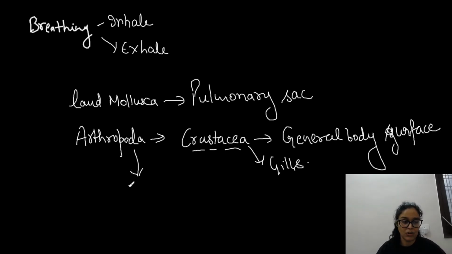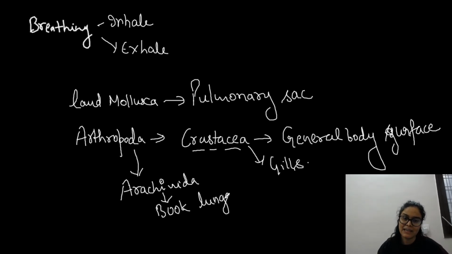When we talk about insecta, chilopoda, diplopoda, most of the land arthropoda have the tracheal system that I have told you. And you know Arachnida, the scorpion group, they call it the Arachnida group, right? The Arachnida group, the scorpion group. They have book lungs for respiration, and some of them have a tracheal system, right? But rarely they have both the tracheal system and book lungs.